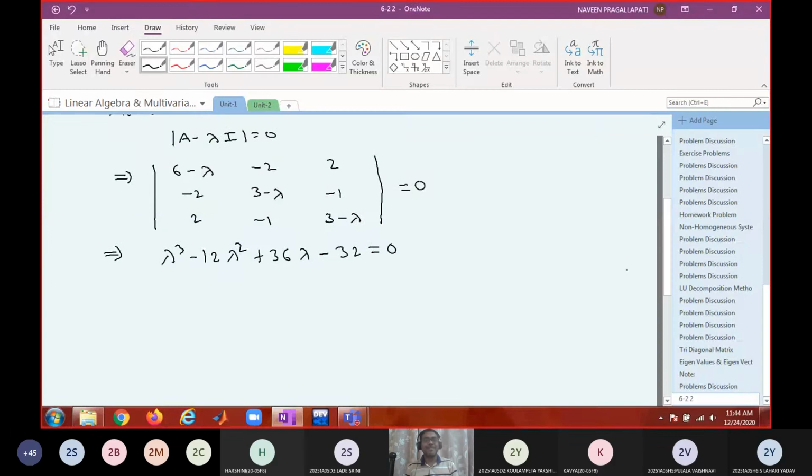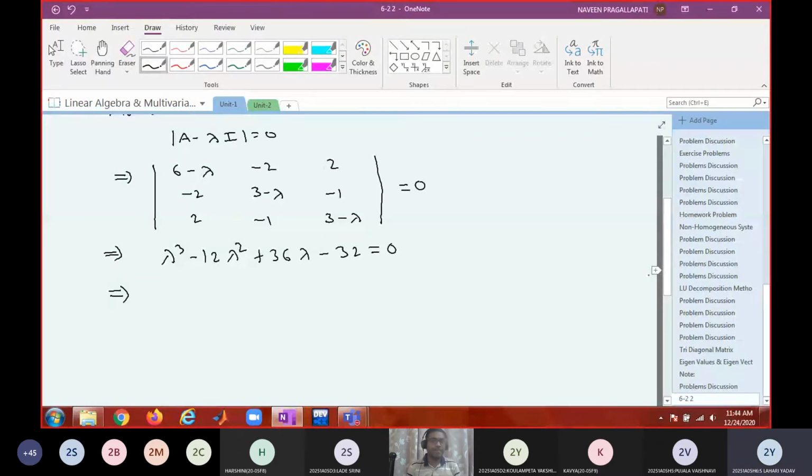But who will tell in exams? There are some checks. We'll see that later. So how do you find out the roots? One is with your own efforts: find one root by inspection, then find the remaining roots by synthetic division. The other way is to use your calculator. Because it is a cubic equation, the calculator can give you the roots. Input the coefficients of the lambda powers and tell me the roots.